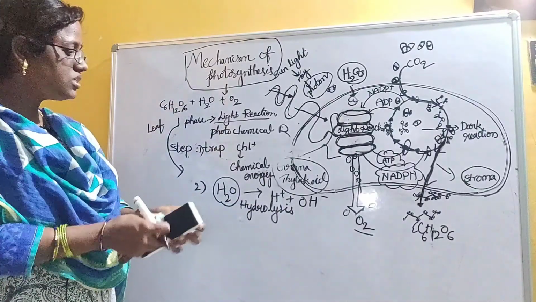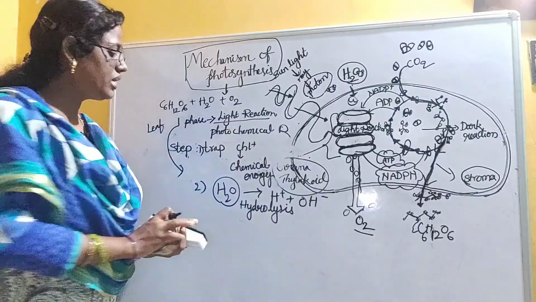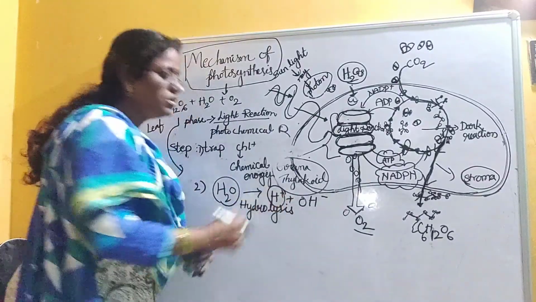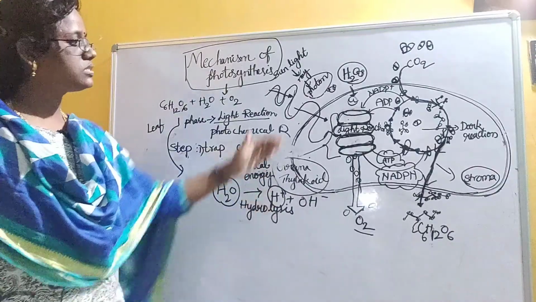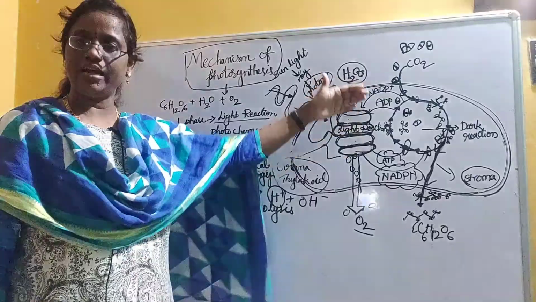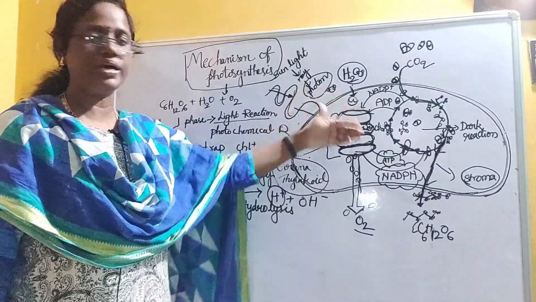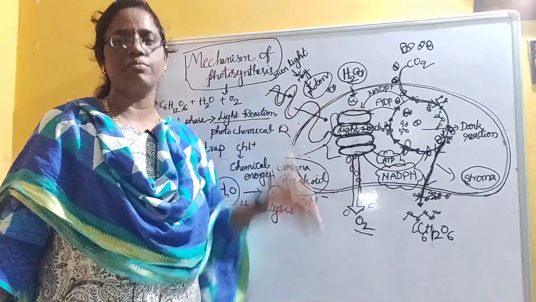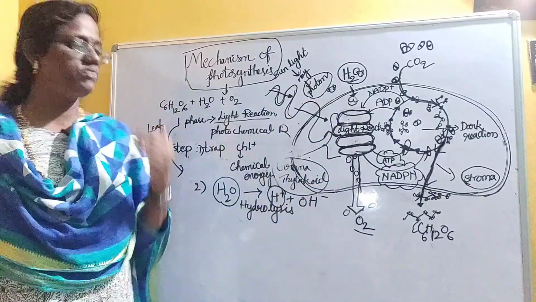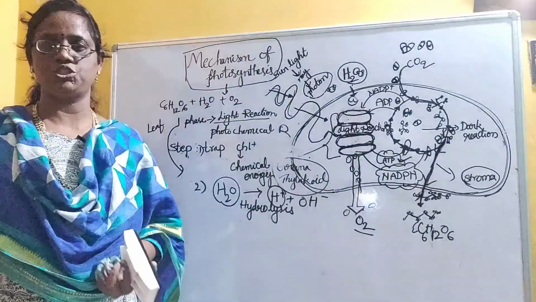So these hydrogen ions will be called protons. These protons will move through the stacks, across the grana thylakoids. Whenever they move from one thylakoid to another thylakoid, they will release some energy. This energy will be used up by ATP and NADPH.